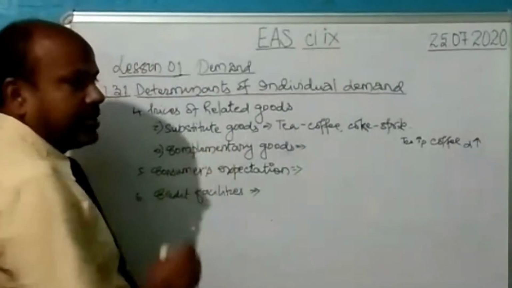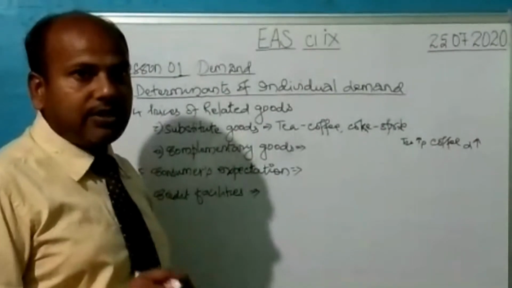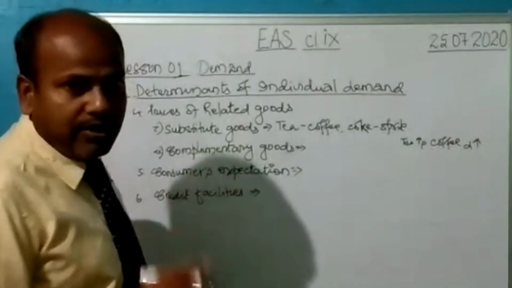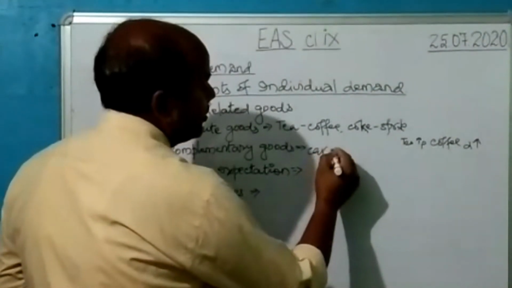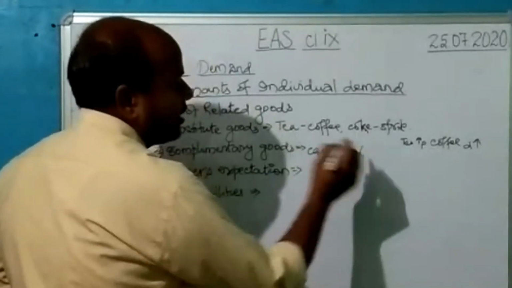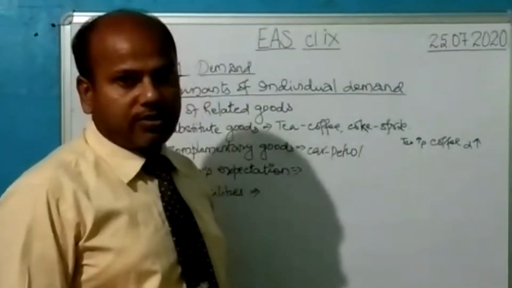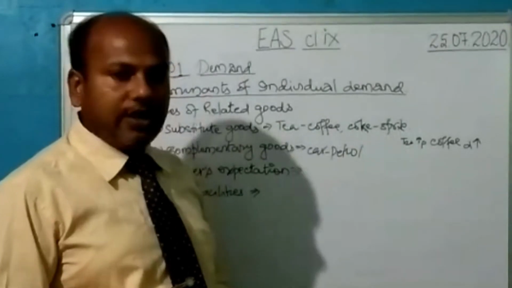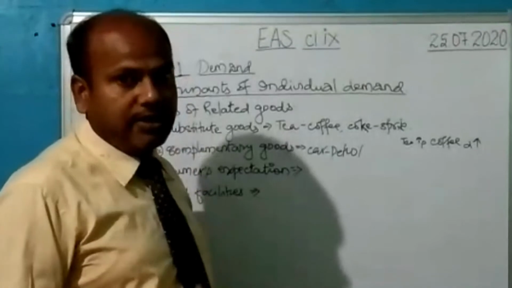Now complementary goods are those products which are jointly demanded, which are taken together. An example will make it more clear. You can take the example of car and petrol. These are jointly demanded commodities. This is one example I am giving you. There are several examples in our life, like shoes and socks is another example. Tea and biscuit, another example. So many examples where we take things jointly.